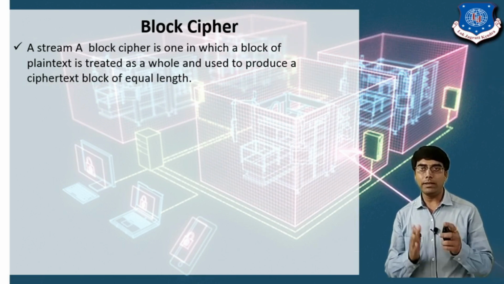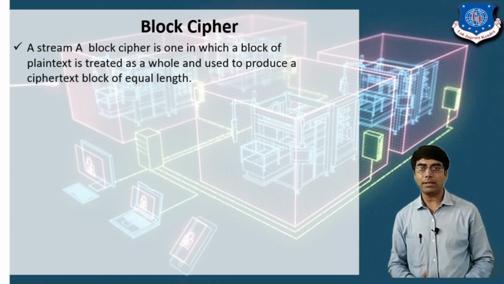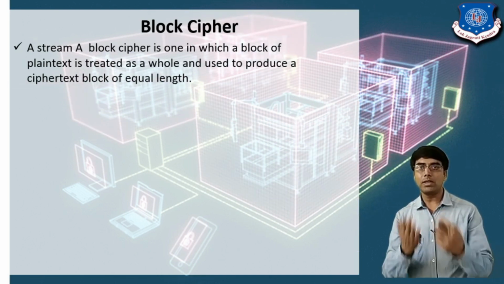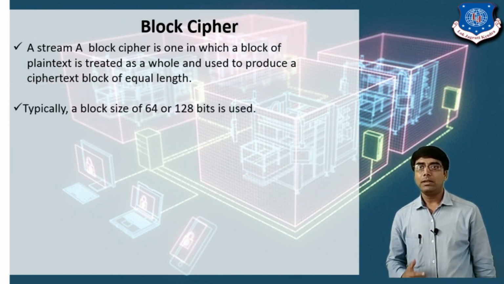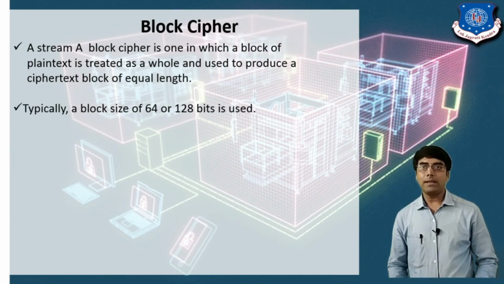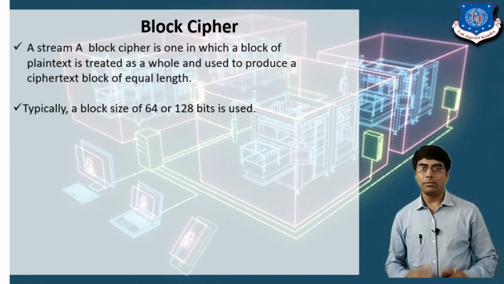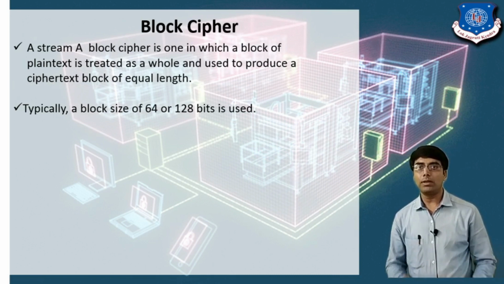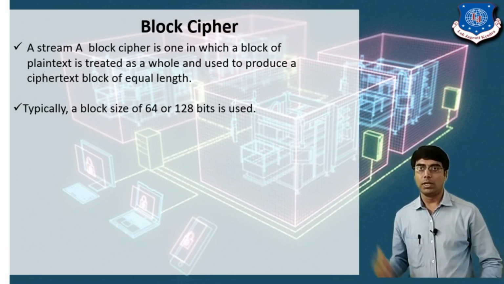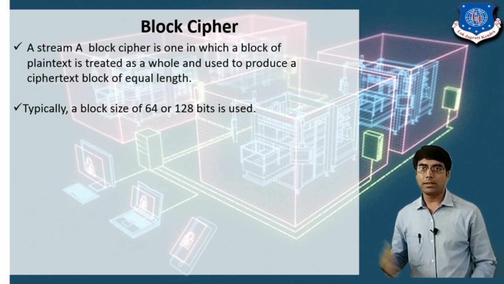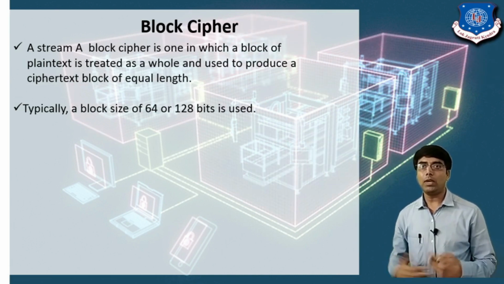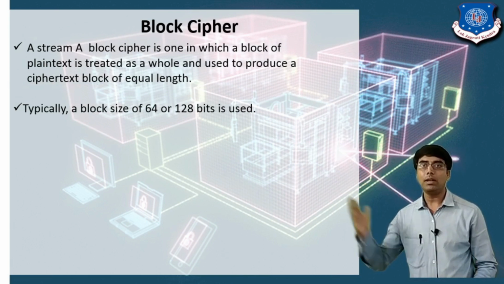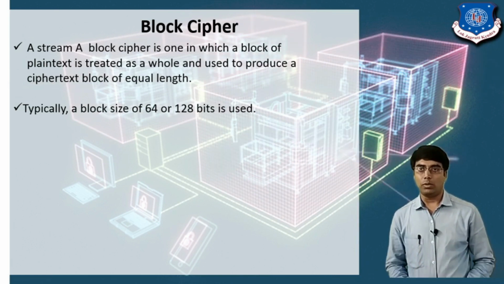It means that the plain text is divided into fixed size blocks, and the block size depends on which algorithm we are going to use. Here the block size is 64 bits for the DES algorithm. The 128-bit block is used in the AES algorithm.